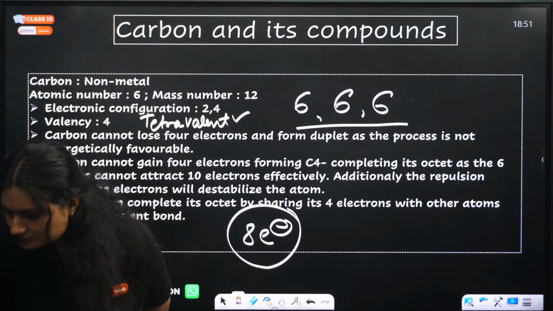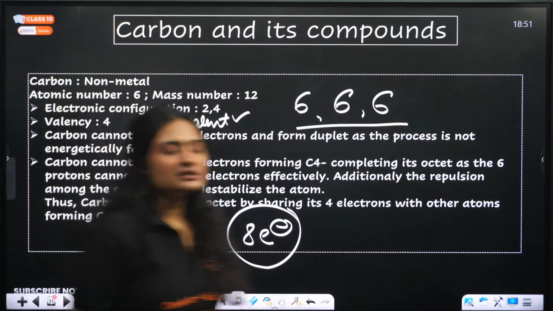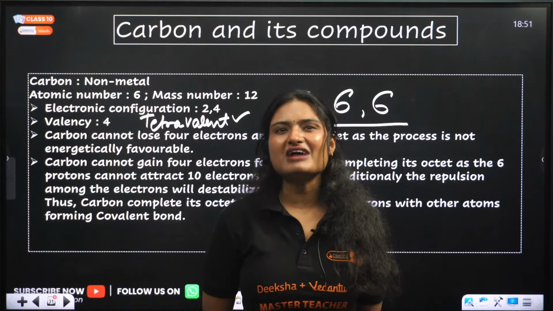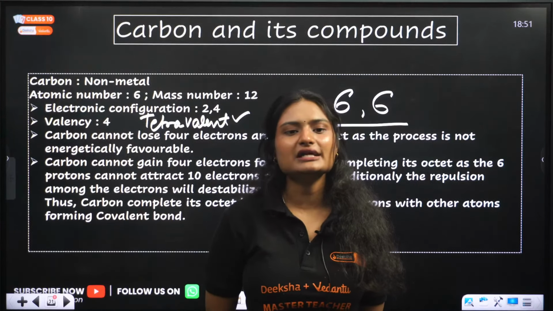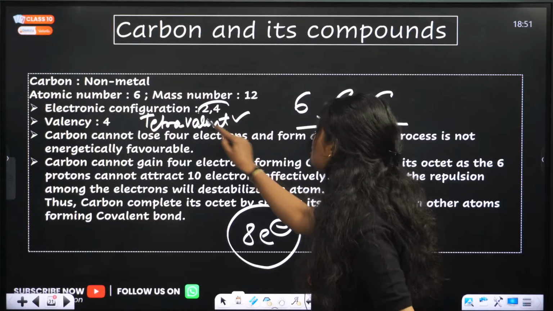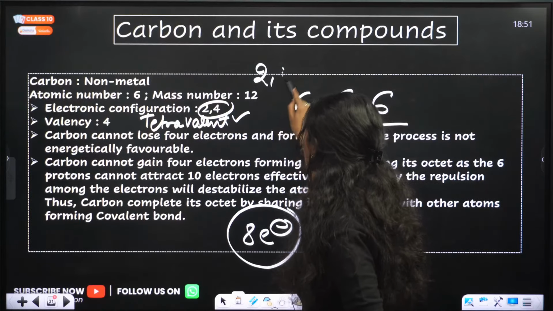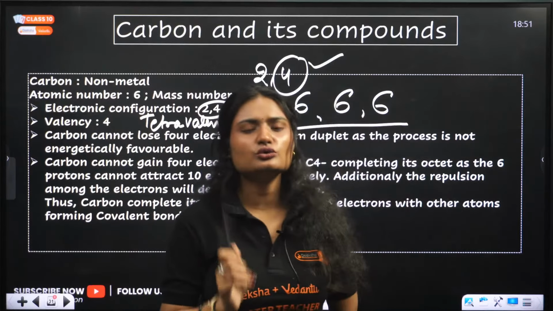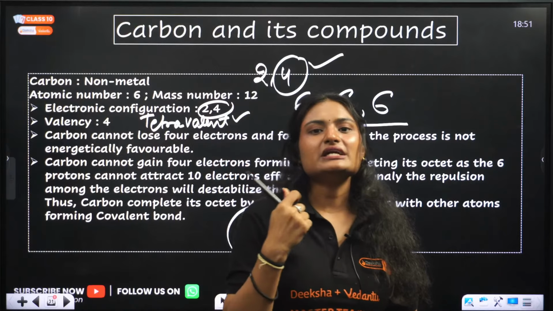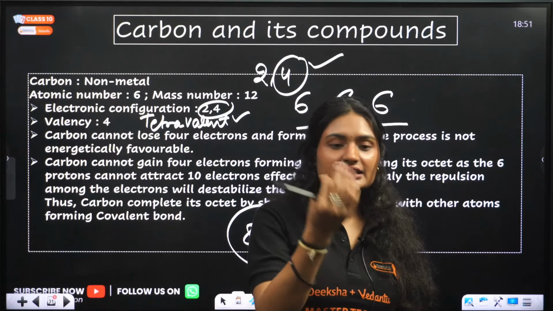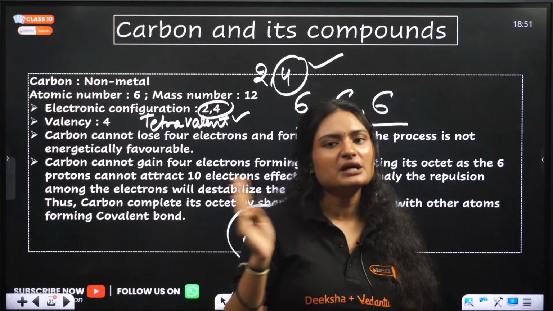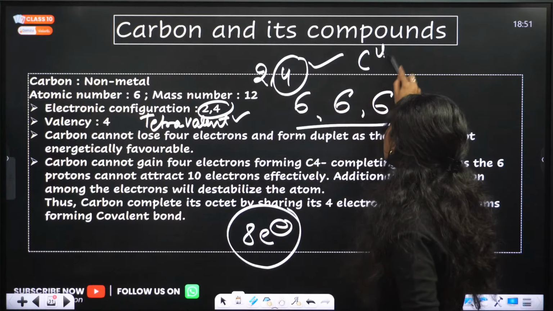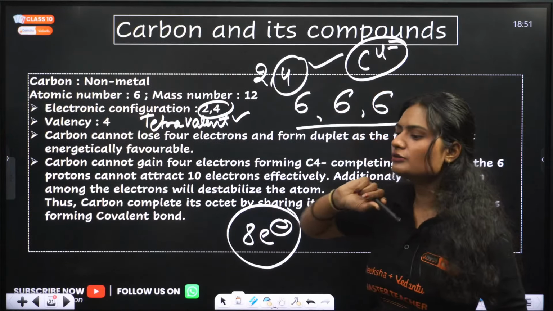Hello Rekha. Okay, we are discussing carbon, right? So carbon has a valency of 4. It needs only 4 electrons, as its electronic configuration is 2, 4. It needs only 4 electrons to complete its octet. So it can gain these 4 electrons and complete its octet. By gaining 4 electrons, it will form C4 negative.